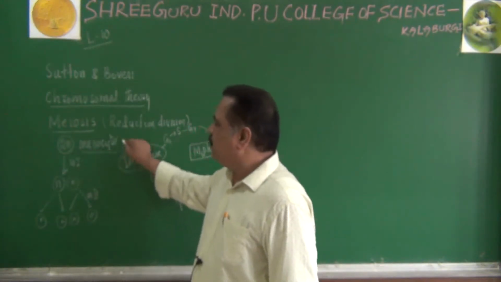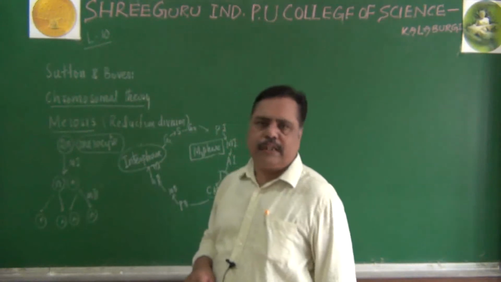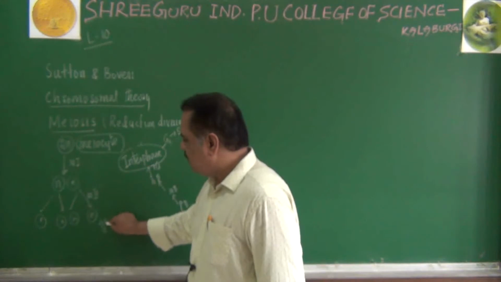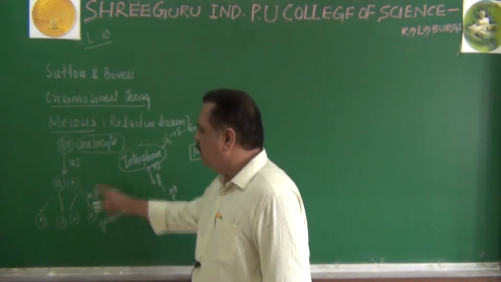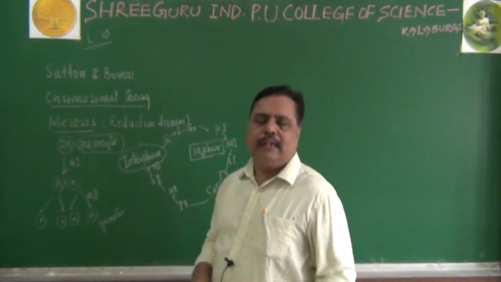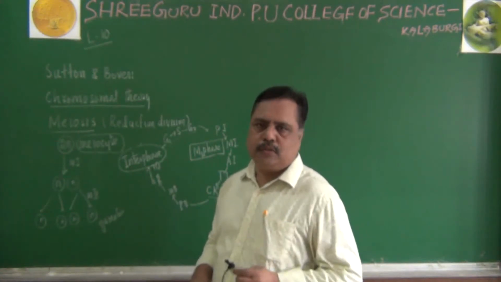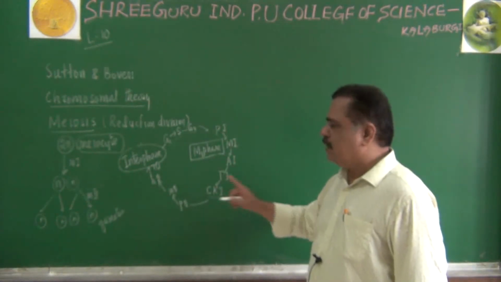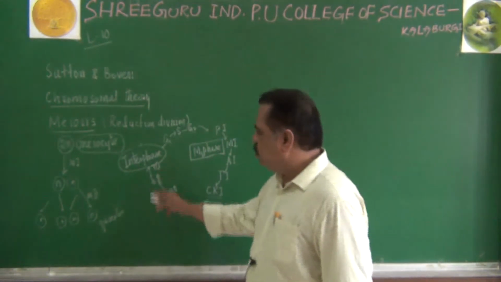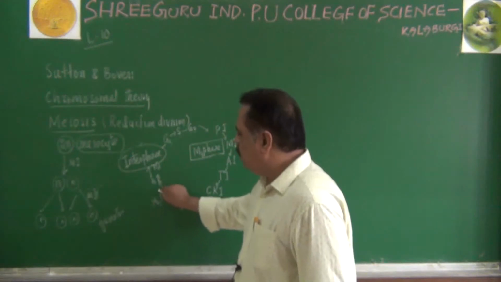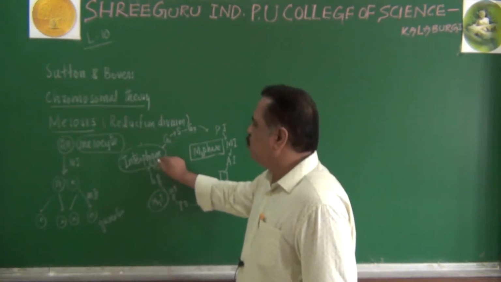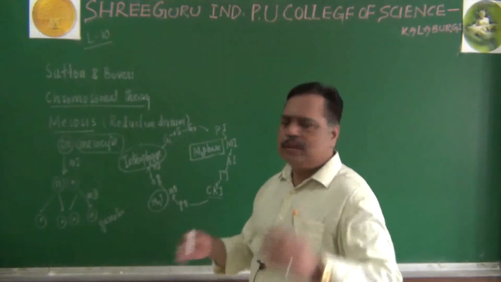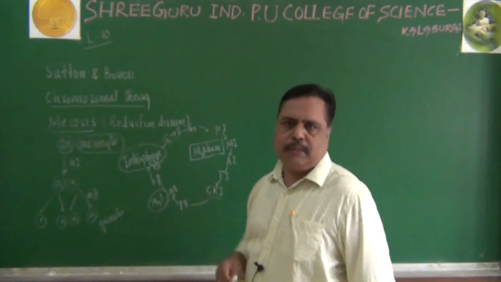The parental cell undergoing meiosis is called what? Meiocyte. It will be diploid. Daughter cells produced here will be called gametes. They will be haploid in nature. So during gametogenesis, there will be meiosis 1 and meiosis 2. Meiosis 1 is characterized by M1 phase and cytokinesis 1. Meiosis 2 is characterized by M2 phase and cytokinesis 2. Then it will undergo interphase and further it may continue or it may be used. The gametes will be used for reproduction purpose.